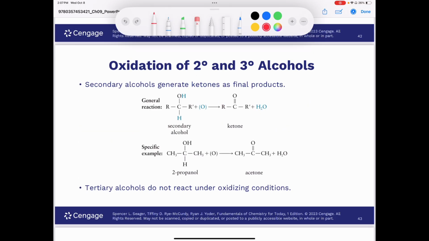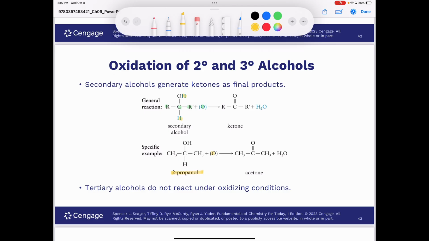Secondary alcohols generate ketones as their final products. So we see a secondary alcohol here. Our carbonyl carbon is attached to two carbon-based groups. We have our oxidation, and again, we're losing two hydrogens. We're not gaining any oxygens, but we're losing these two hydrogens here. Therefore, this is oxidation. And a specific example would be 2-propanol, which is rubbing alcohol.